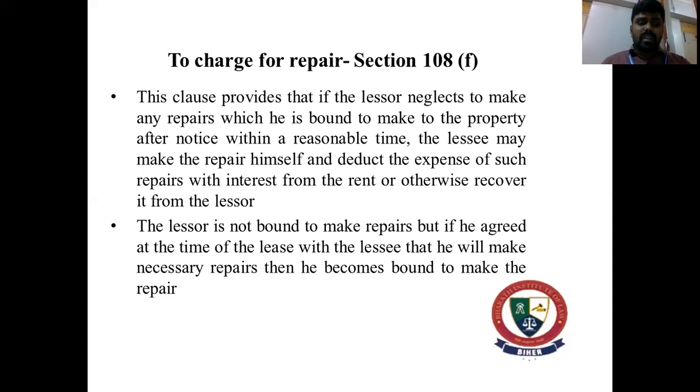Okay. So the lessor is under no liability to repair in the absence of an express contract. So it has to be an express contract making him liable. So it was held in the case Bolton versus Donald. The lessor's covenant to repair and the lessee's covenant to pay the rent are independent covenants. And if the lessor does not make the repairs, the lessee himself can do and deduct the expenses after notice to the lessor. It was held in the case Ishwar versus Sudarshan.